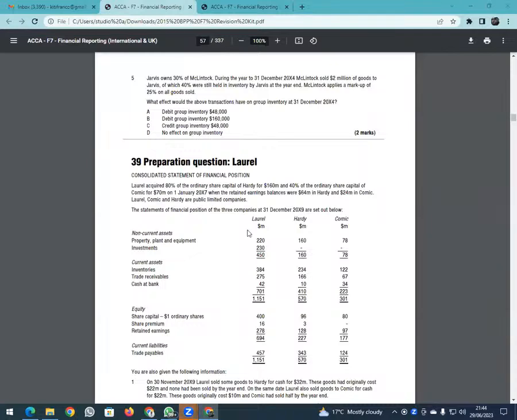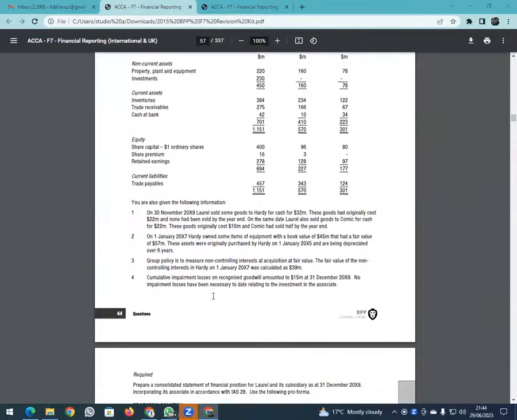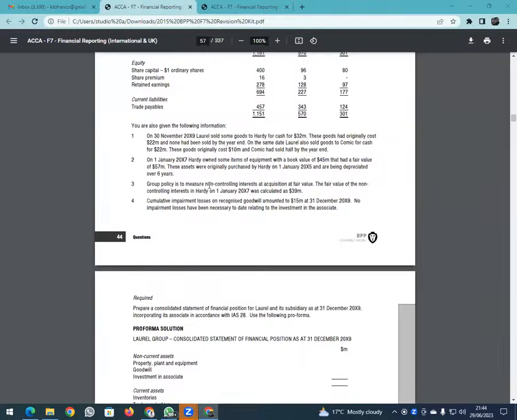We said NCI at the beginning, NCI was 39. And then we gave them some profits. Do you remember the profits we gave these guys? What was the profit given to NCI? Can somebody give me the profit given to NCI? 11, isn't it?